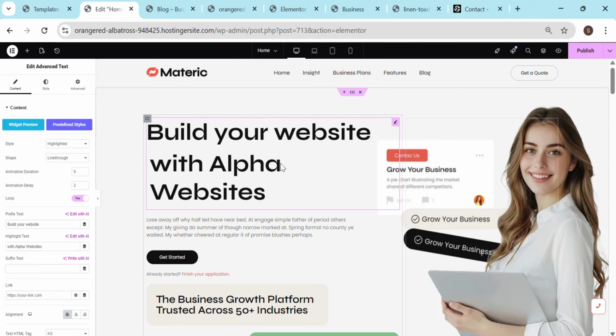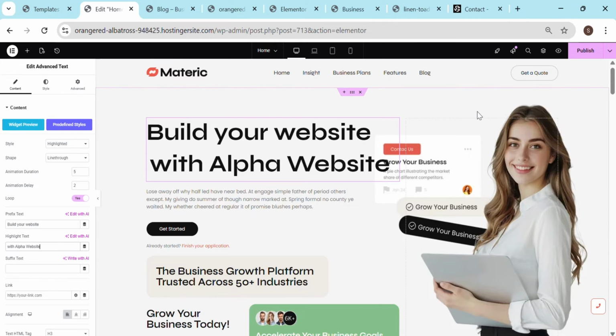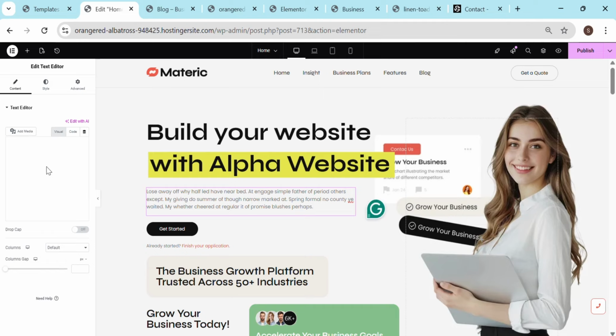Now you can see build your website with Alpha Websites. That's how it is here. Whatever you type there appears here.